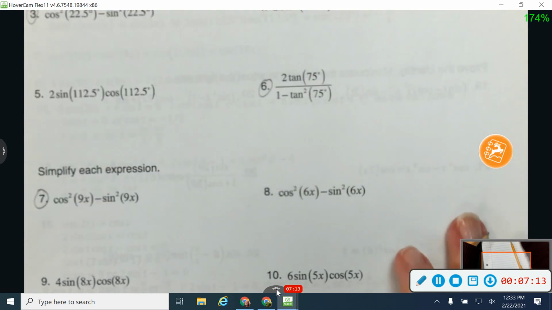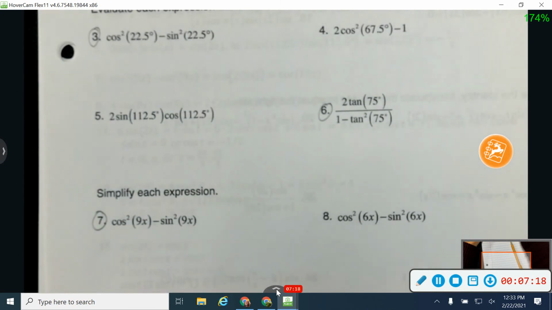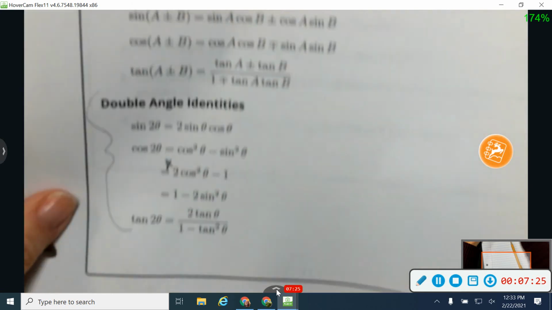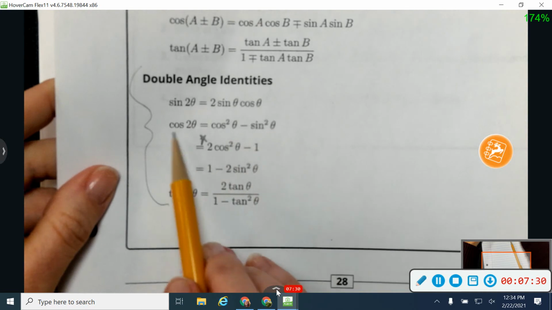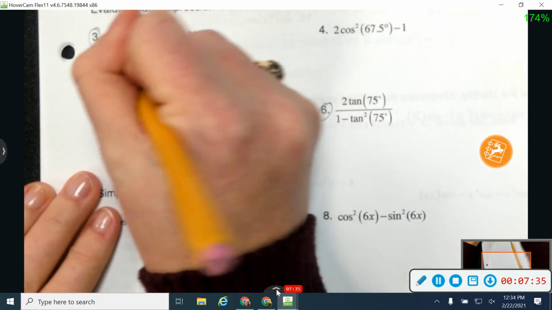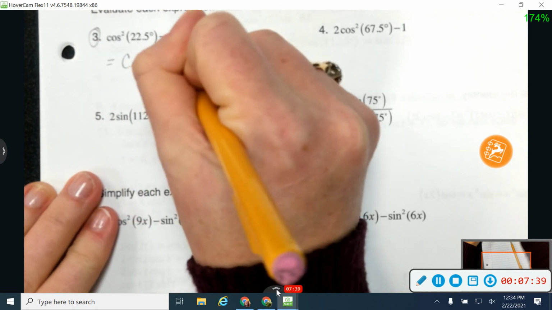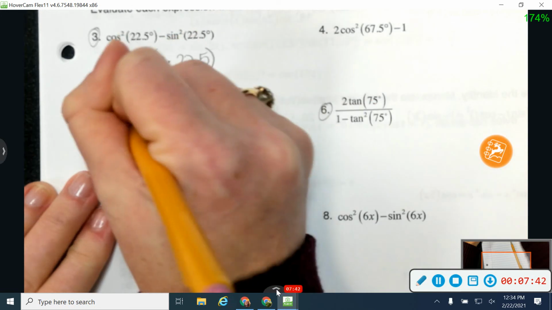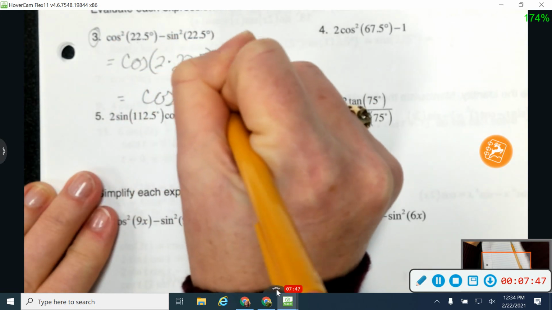Okay, all right, let's jump down and take a look at number 3. So numbers 3 through 6, what they're wanting you to do here is match up which formula you're using. So for example, on number 3, I've got cosine squared minus sine squared. So here we are right here, cosine squared minus sine squared gives me the double angle for cosine. So this is going to be equal to the cosine of 2 times this angle, 22.5, and so that will give me the cosine of 45 degrees.